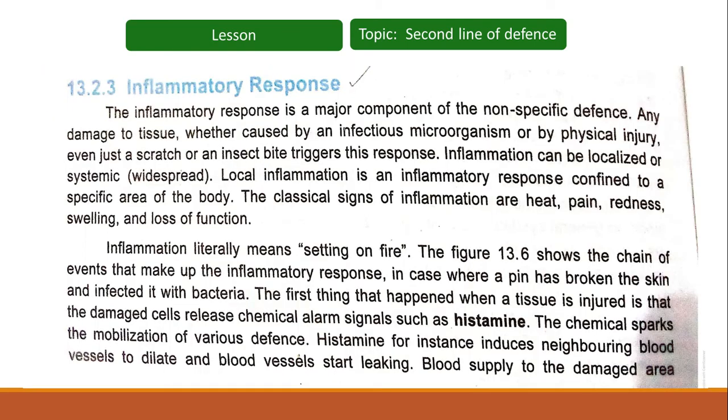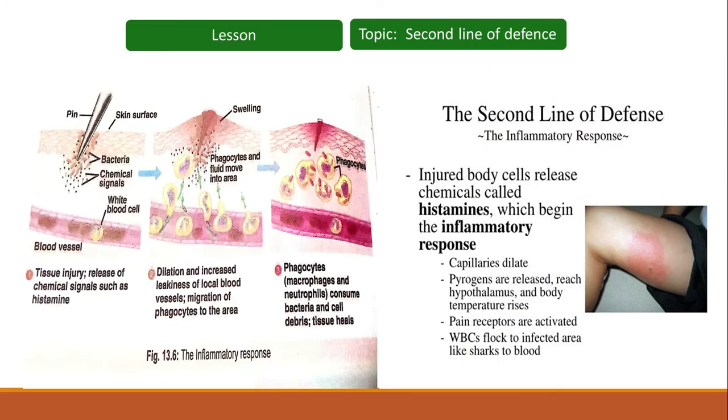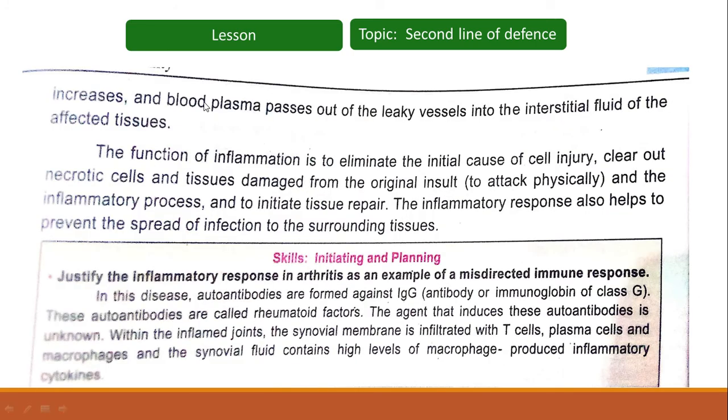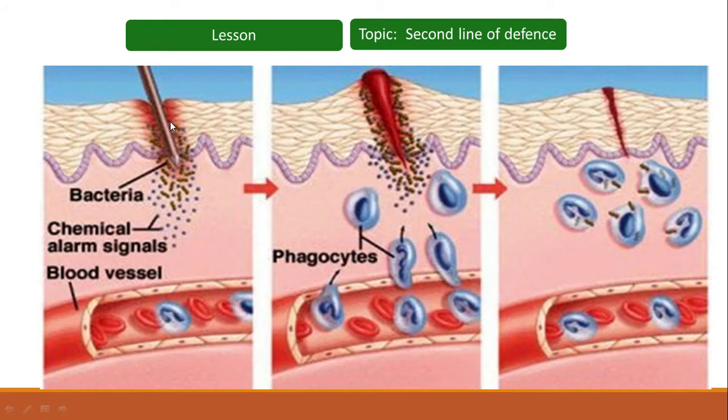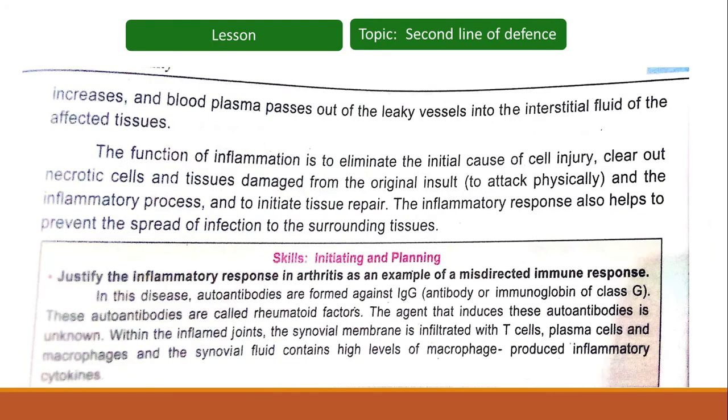Blood supply to that damaged area will increase, and blood plasma passes out of the leaky vessels into the interstitial fluid of the affected tissue.